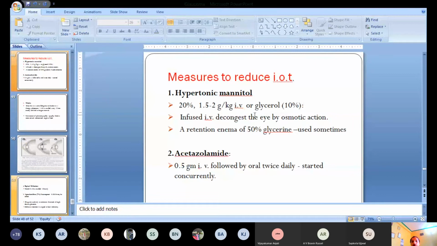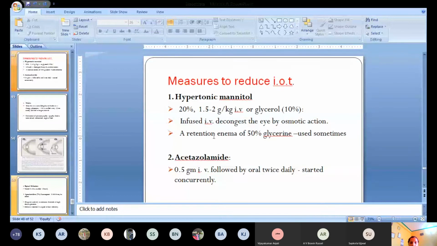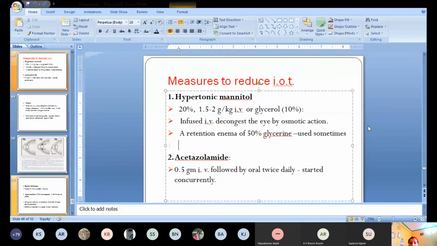So it drains the water from the eyes towards the plasma, and it decreases the intraocular tension because of its osmotic nature. So by the intravenous route, it decongests the eye by osmotic action. We can also use a retention enema of 50% glycerol as an intraocular tension lowering agent.